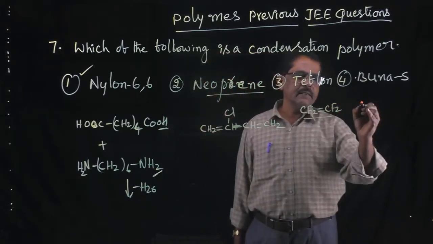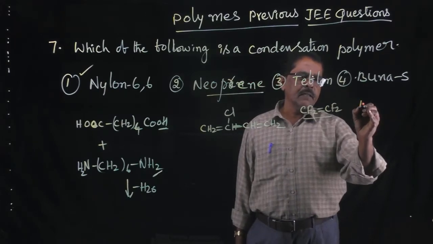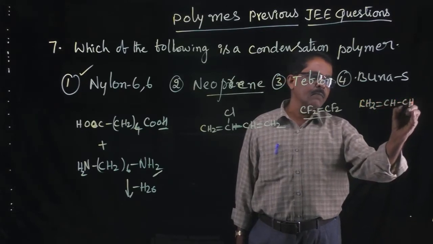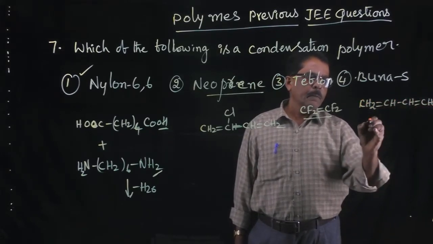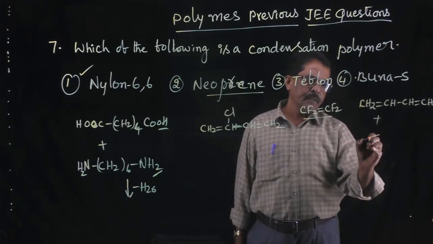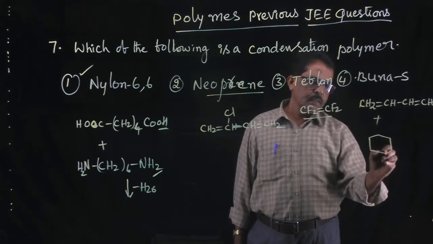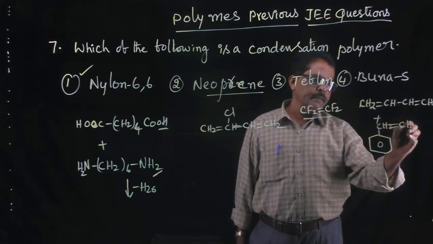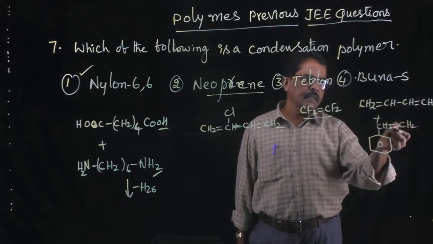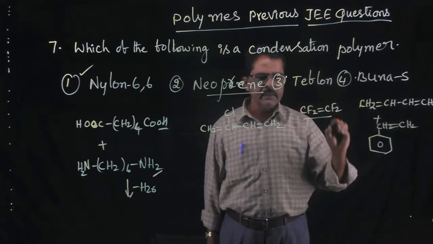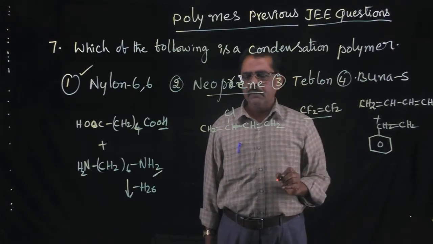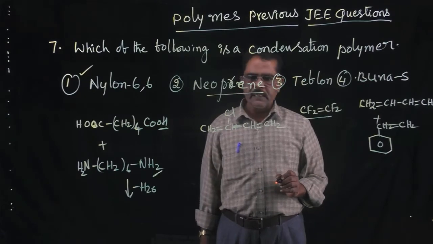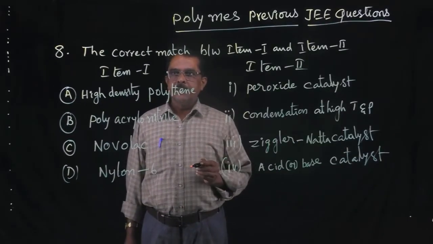Buna-S is the polymer of what? 1,3-butadiene, CH2 double bond CH single bond CH double bond CH2, plus styrene. This is the what? Vinyl benzene. Vinyl benzene is the styrene, right? Understand? So this is also containing what? Double bonds, hence it is the what? Addition polymer. So which one is the correct option? The correct option is nylon 66, right? Understand?